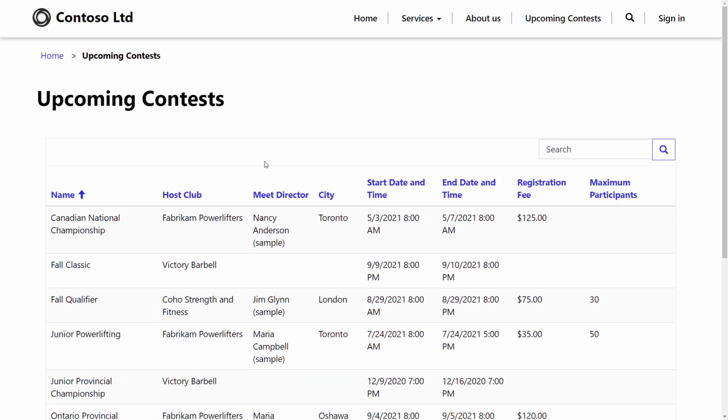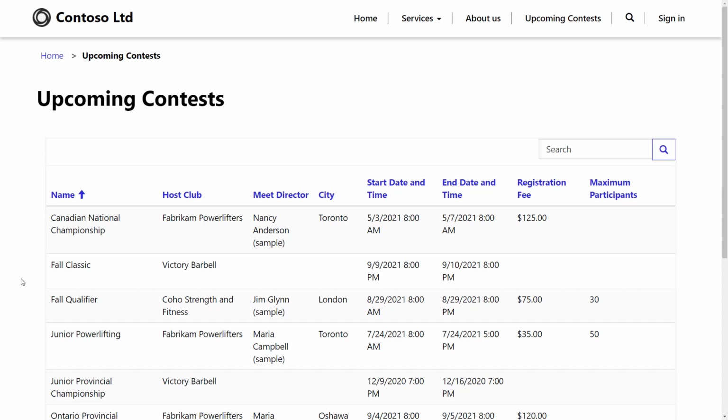So that just took like 3 clicks, and we're surfacing data from Dataverse onto a publicly facing Power Apps portal page. So that's one of the powers of the portal, it's so easy to show information from Dataverse. What's cool about this is every time this information gets updated in the model-driven app, this is going to reflect on this particular portal page. And we can do more with this.